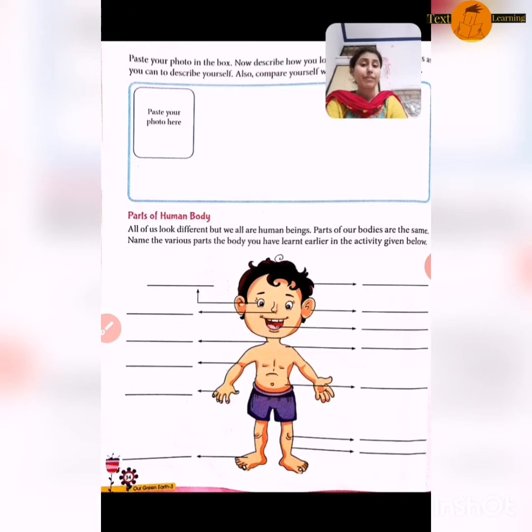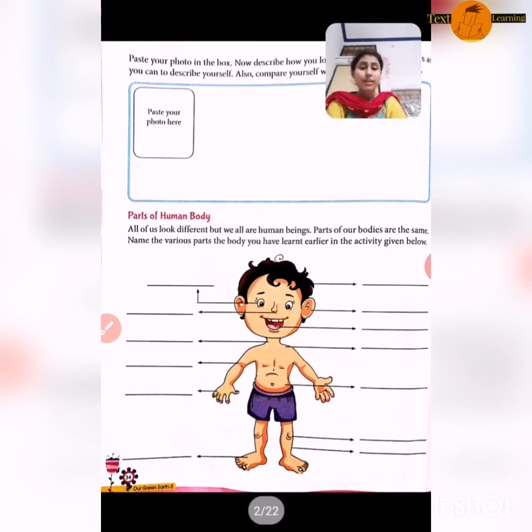Because we have different faces and different features. Although we are different, the number of parts is the same, but we all are human beings.